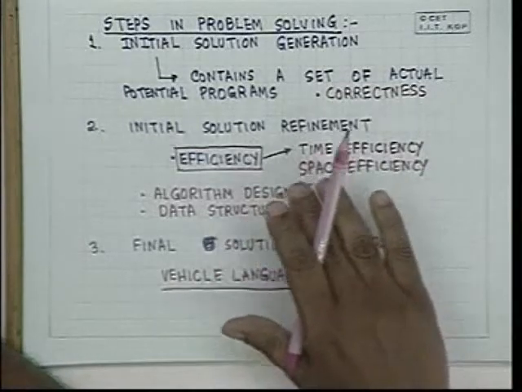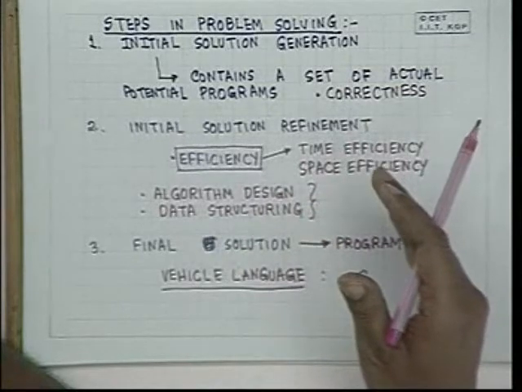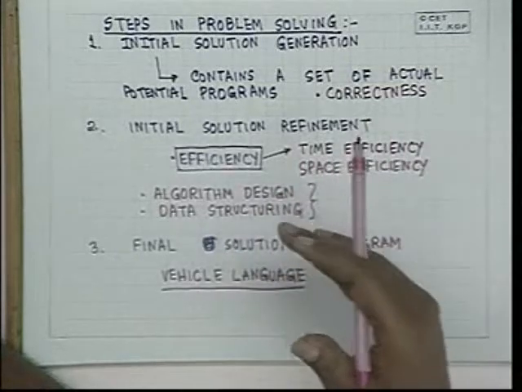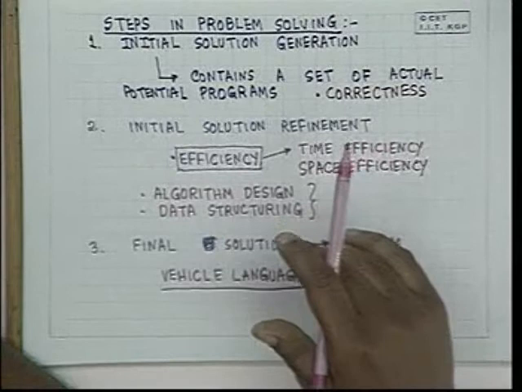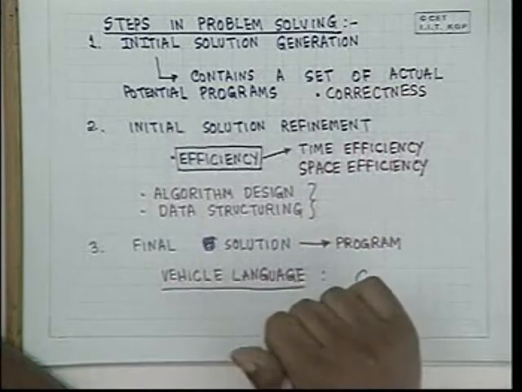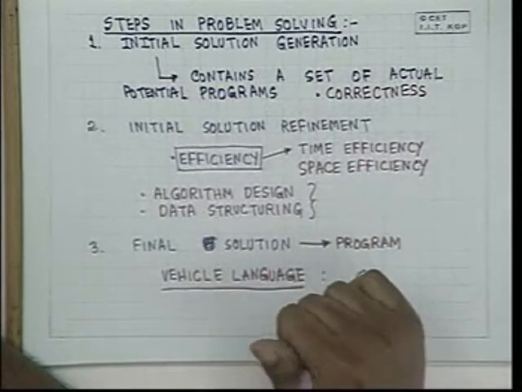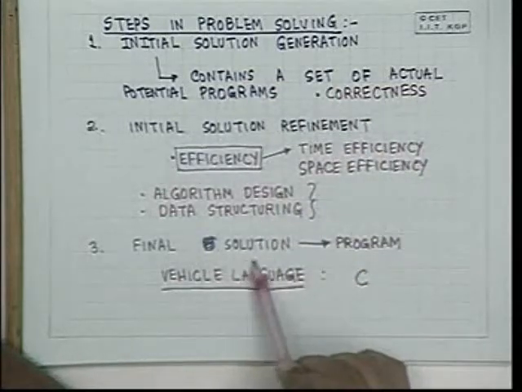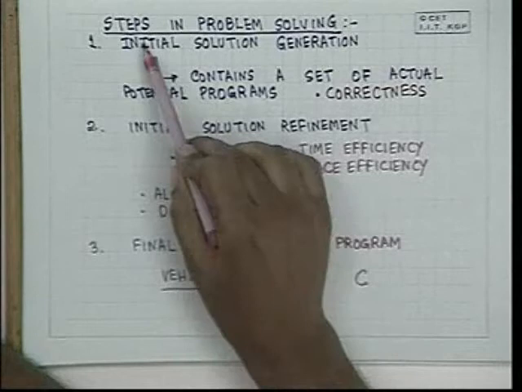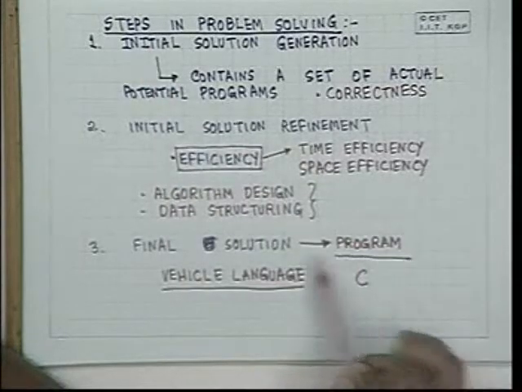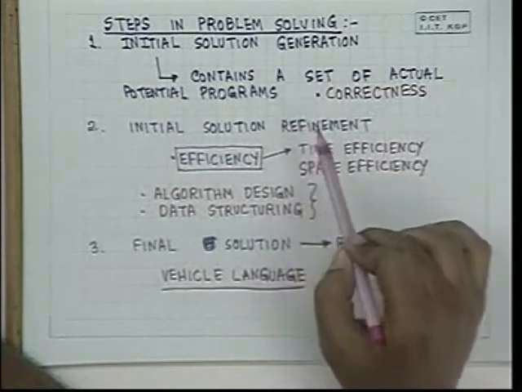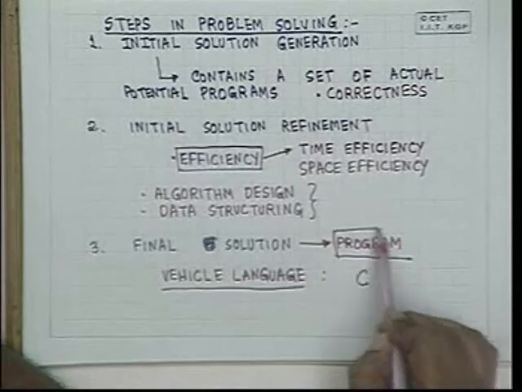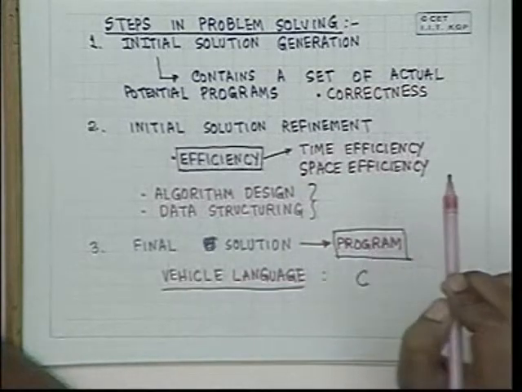Initially, we will start with learning a bit of C language and seeing what constructs are available in C language, because unless the vehicle language is known to us, it will be very difficult to get the final solution. Because starting from here, if you cannot end up here, if you end up in between anywhere, it does not mean much, because it is our task to write out the final program.